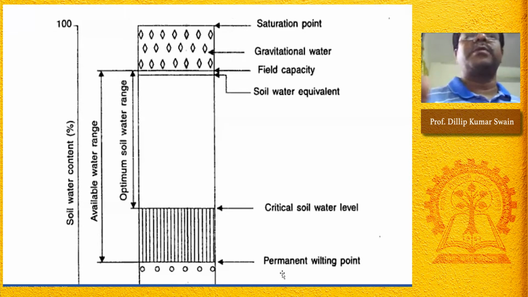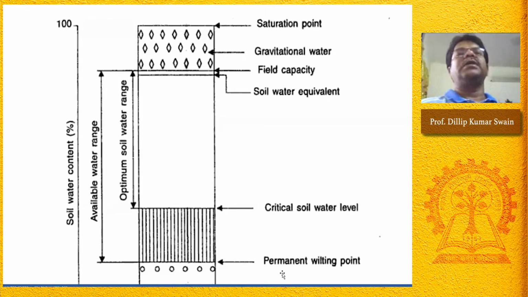Suppose you irrigate the crop today, the macropores drain out very quickly. Depending on it, within 24 or 48 hours, the water present in the macropores is drained out. Only water remains in the micropores. The micropores are the capillary pores, and the water retained in the micropores is available for crop uptake. Macropore water is not available for crop uptake.